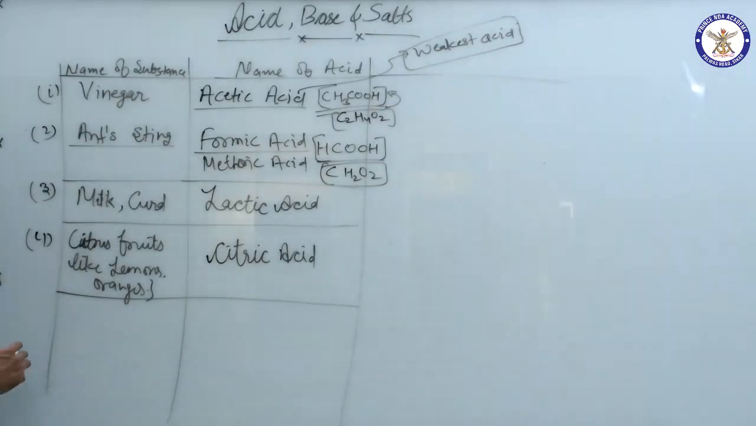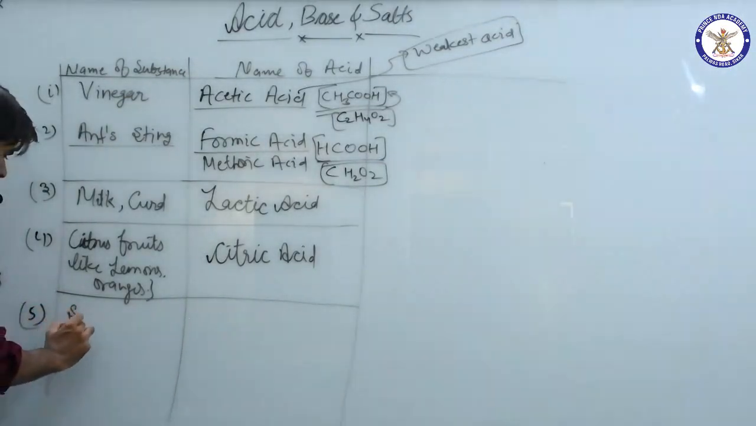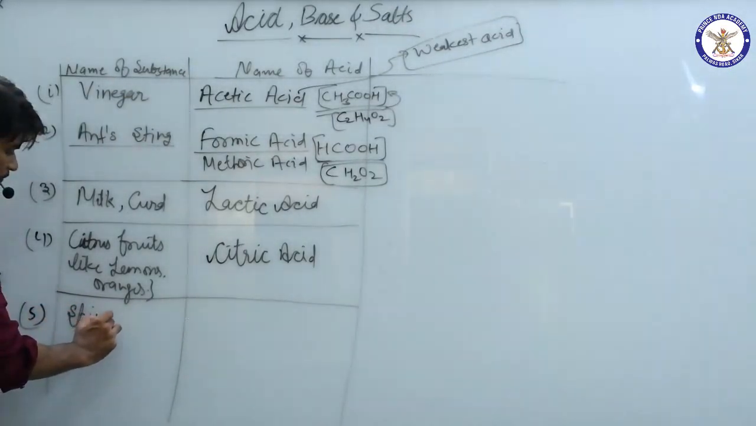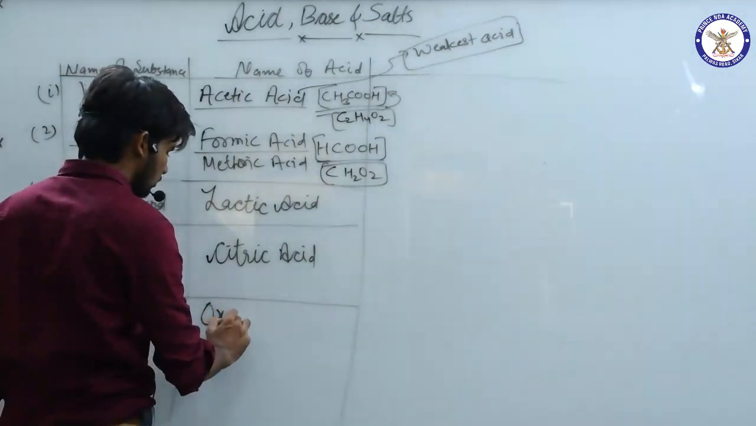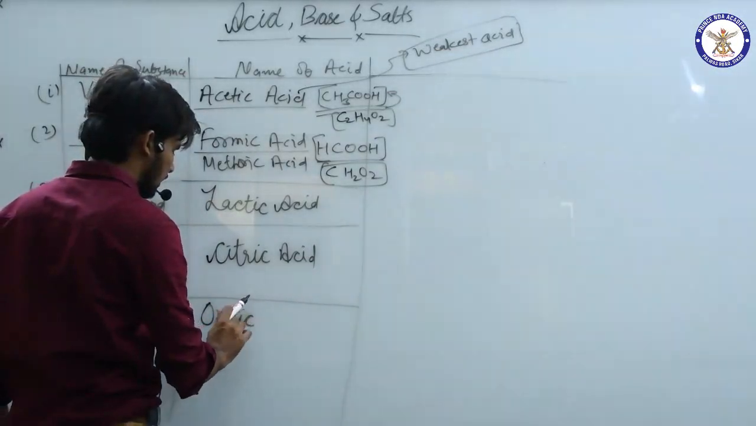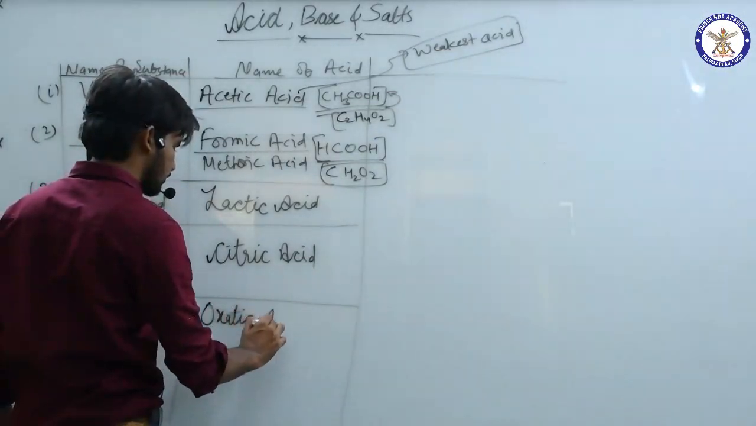Clear? Yes. Number 5, spinach. This is palak. You know, palak ki sabzi hum log khate hain. So spinach is palak, and it contains oxalic acid.